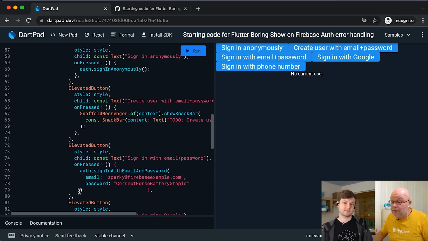Just be aware of that. Where does my on-pressed end? There it is. Okay, got it.